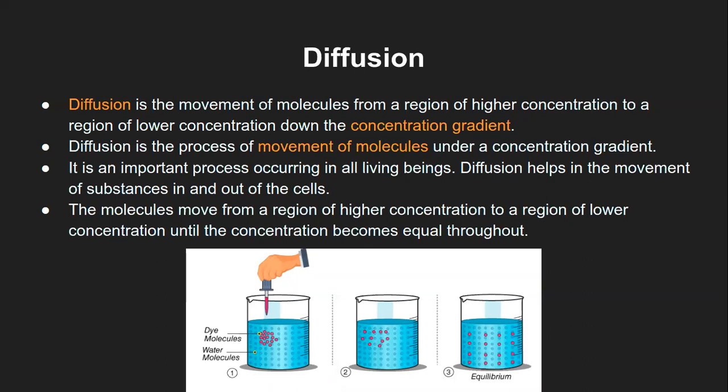Now, one of the most important things with diffusion, and that is also a difference between diffusion and osmosis, which is the next process we are going to see, is that diffusion is the movement of molecules, that is, solute molecules. I hope you know the concept of solute, solvent, and solution. For example, let's say we take water in a beaker and pour salt or sugar in this water.